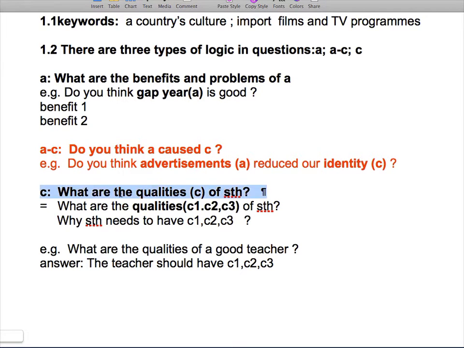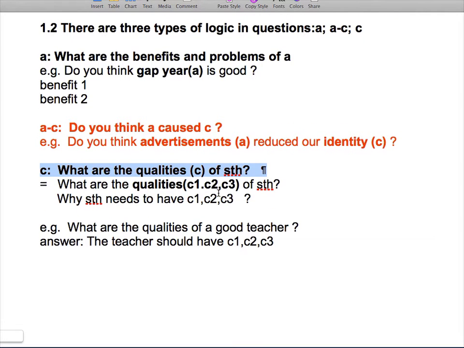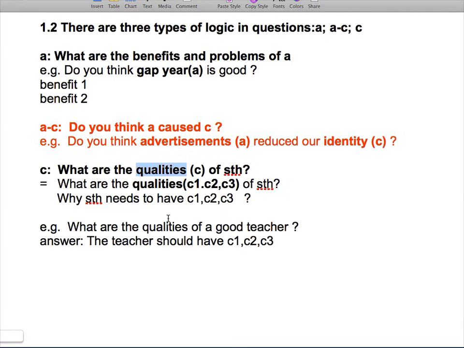Okay. Another type of question is called C type question. This is the most difficult. So they will ask you, what are the qualities of something? For example, what are the qualities of a good journalist? What are the qualities of a good teacher? In this case, you have to come up with something that are qualities. For example, a good teacher needs to be really caring, needs to be responsible, needs to be able to manage students' behavior. Okay. These type of questions are a little bit difficult because you have to be able to generate ideas about qualities.